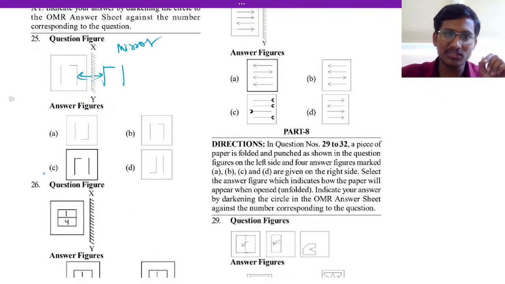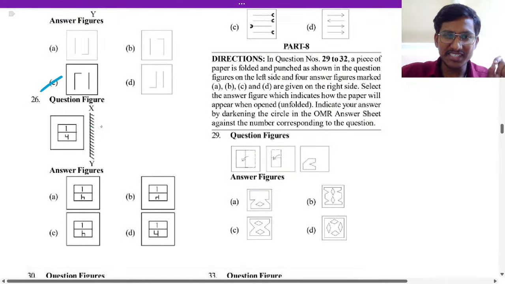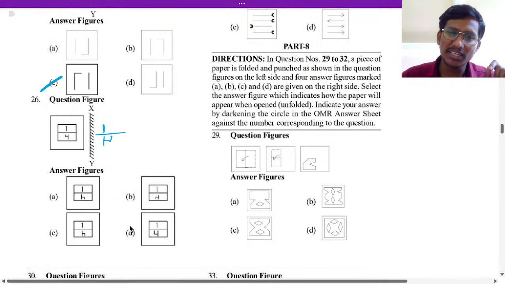Option C is the answer for the 25th. Now 26th, there is no answer. Here it should be like this, right? 4 will look like this, which means none of the answers are there. This is how it is not there.